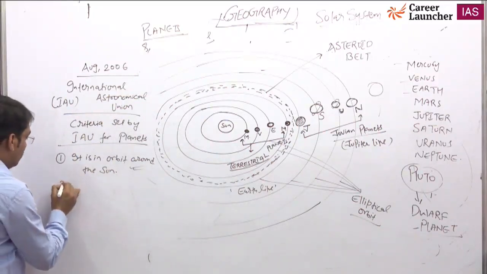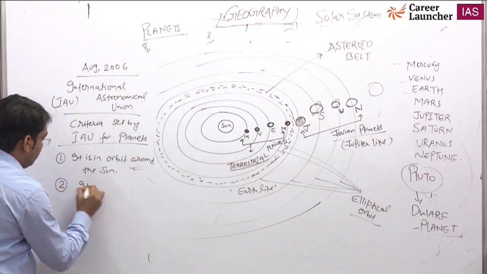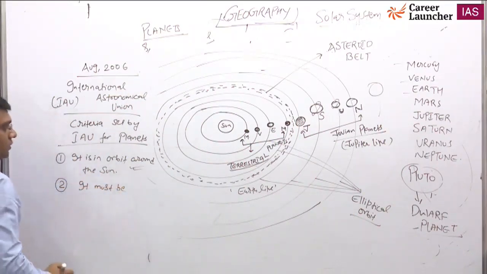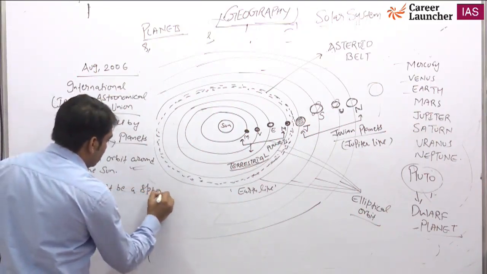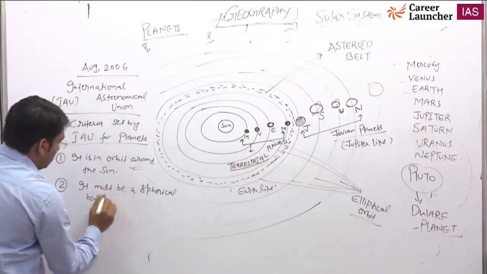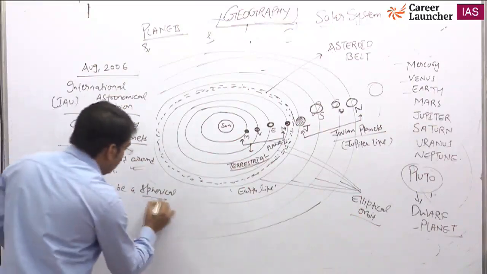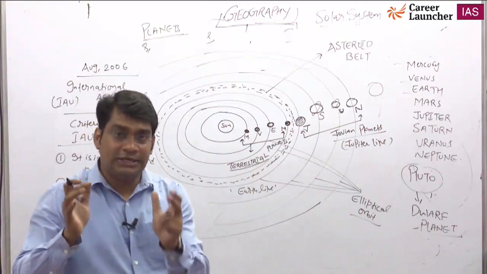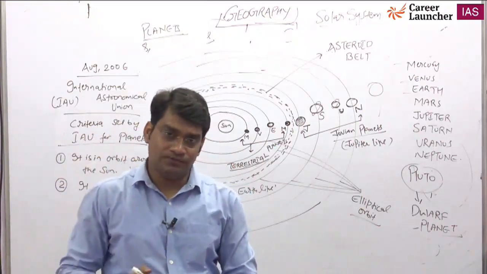The second condition is that it must be a spherical body. Spherical body means the shape of the planet depends on its own gravitational force.